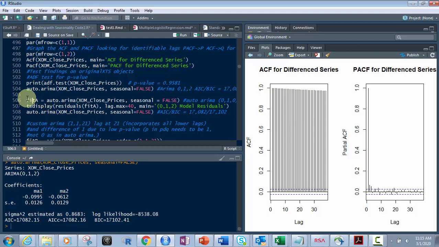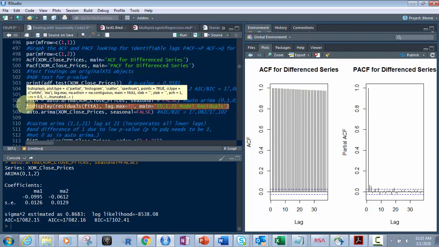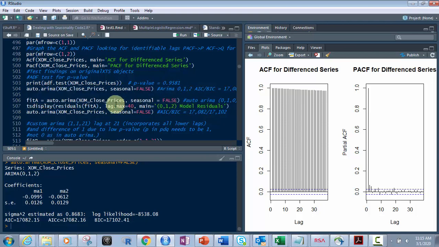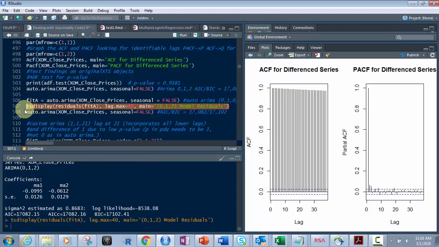So fit A is going to be the first one. It's going to be our auto Arima, right? So I'm putting at fit A of the XOM closed prices, seasonal equals false. So if I do this, then I'm going to do a display on it because I want to see how does it look, right? So if I hit display, I've already run these. These will take a little long, and the reason being I'm not going to run them right now is they'll take a few minutes, and you're talking about all the data points from 1995 to 2020. Okay, so I'm not going to run that part right now. I've already run that, but let's show you this anyway, the TS display.